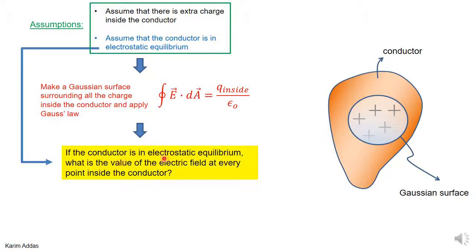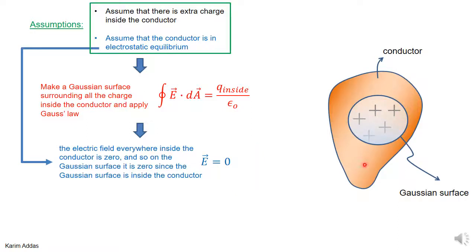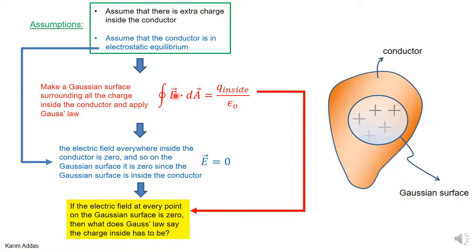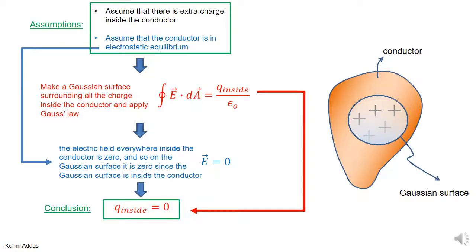If the conductor is in electrostatic equilibrium, what should the value of the electric field be at every point inside the conductor? From the condition of electrostatic equilibrium, the electric field is zero at every single point inside the conductor in equilibrium. And that means that if the electric field is zero, then this term is zero, the left-hand side is zero. So what does that mean for the charge inside the Gaussian surface? The charge inside the Gaussian surface has to be zero.